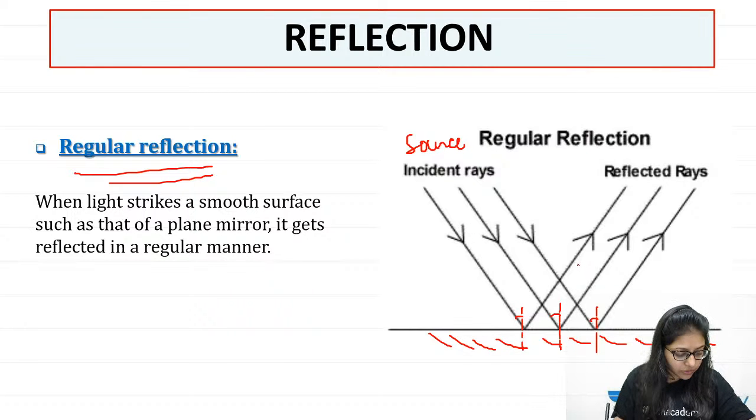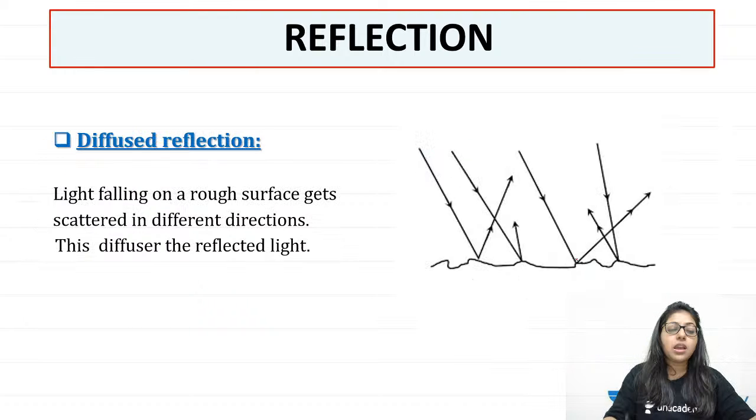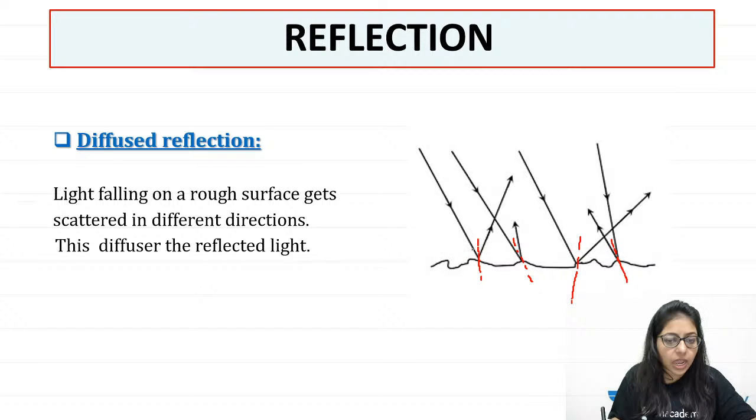It is diffused reflection, Arpita, for the question you are asking. So this is regular reflection. But now when light falls on a rough surface, every ray of light makes a different angle of incidence and different angle of reflection. So here angle of incidence is different, here is different, here is different.